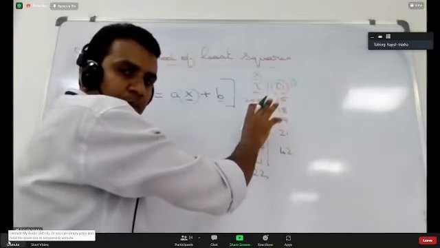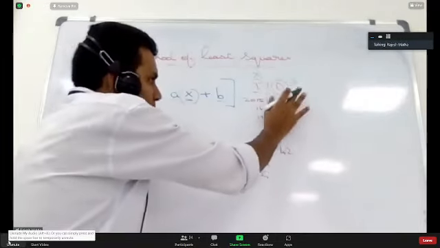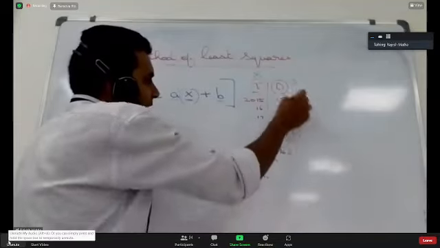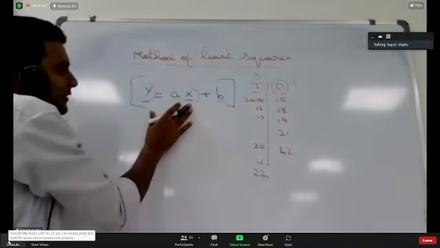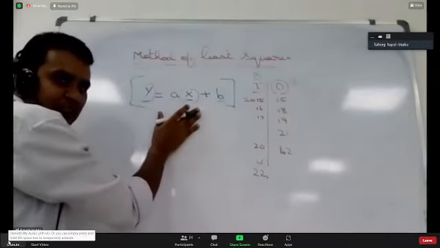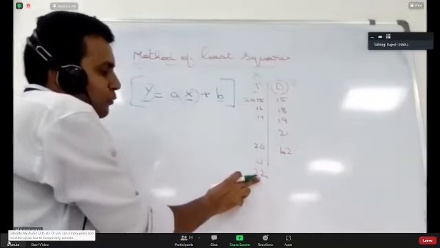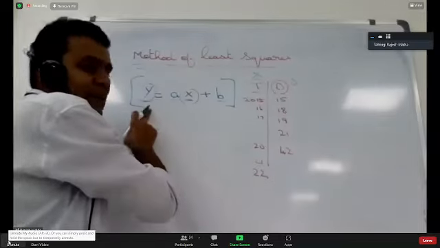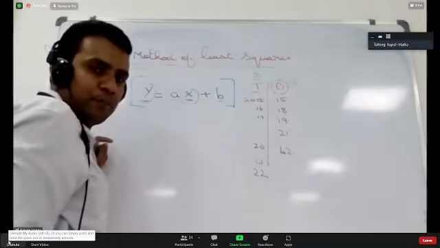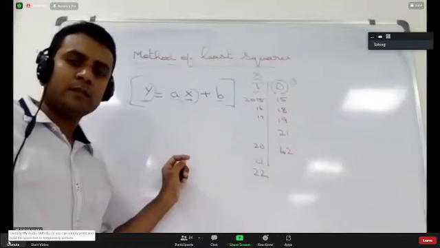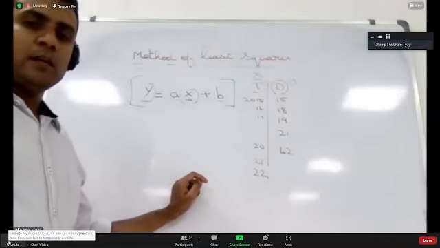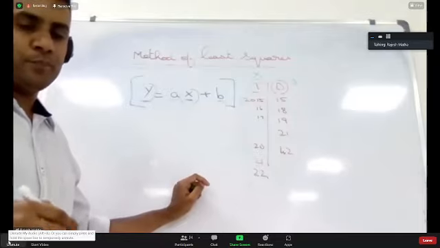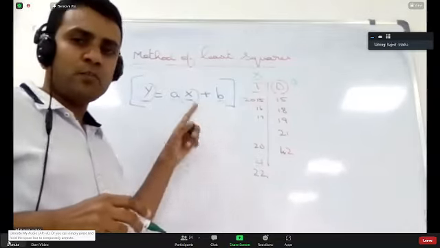So what we will do is, for the present data till 2021, I will convert this data into this equation form. After converting it into equation form, I will calculate the demand for 2022 by substituting the x value as 22, and I'll get the value of y if I know A and B. You got it? Yes, sir. That is what the least square method is. How we generate this equation is what I'm going to tell you now.